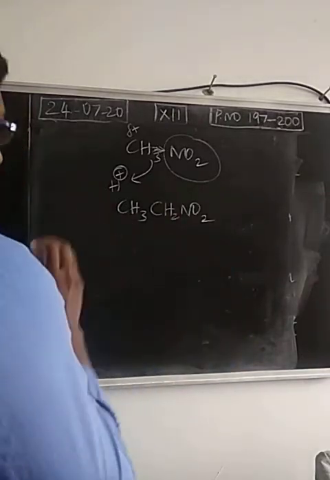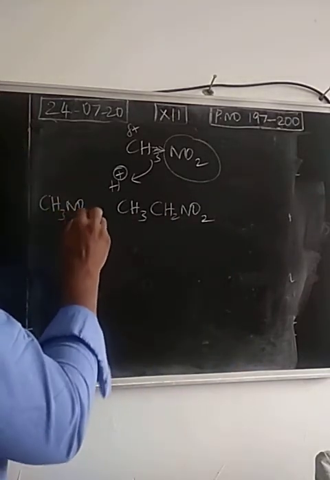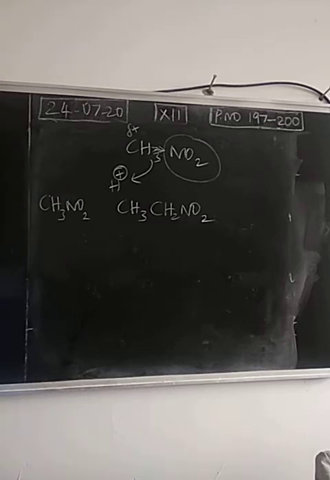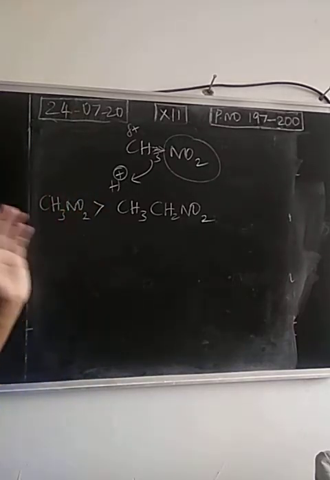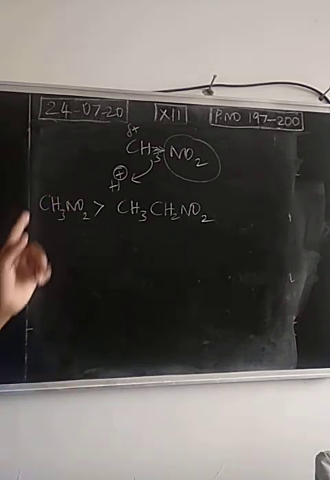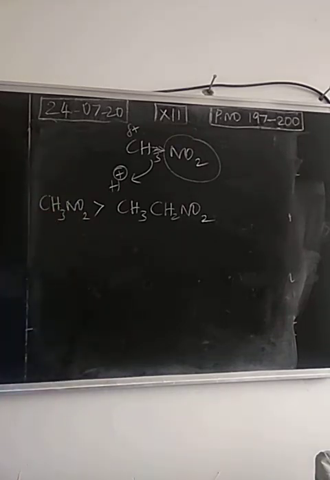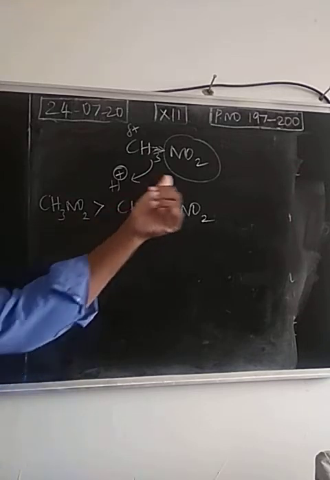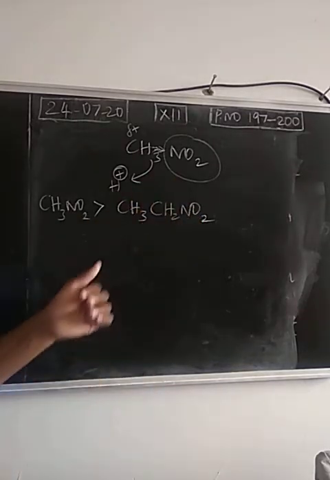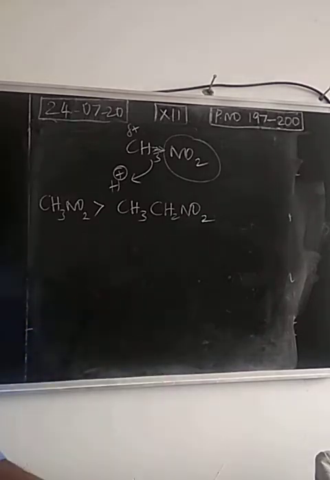Take nitroethane and nitromethane. Nitromethane will have more acidic character. As we told, alkyl groups are electron releasing groups. There should be fewer alkyl groups. So in a compound, if you have fewer electron releasing groups like alkyl groups, acidic nature will be more. Already this is an electron withdrawing group, and electrons are moving this side. But if alkyl groups are more, acidic nature will be reduced. Comparing the methyl group with the somewhat bulky ethyl group, nitromethane has more acidic character than nitroethane.